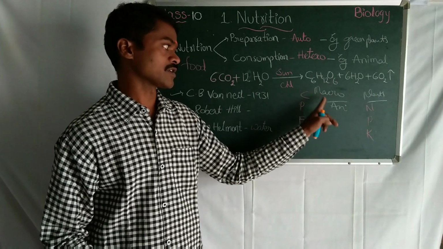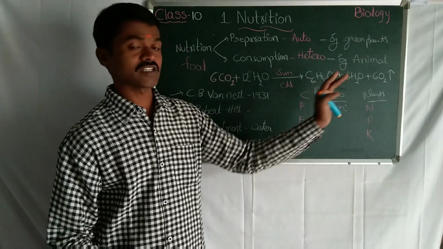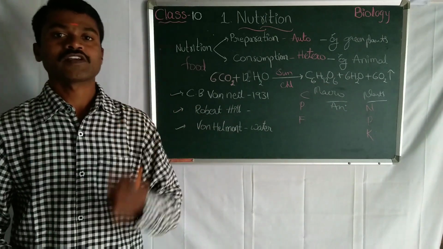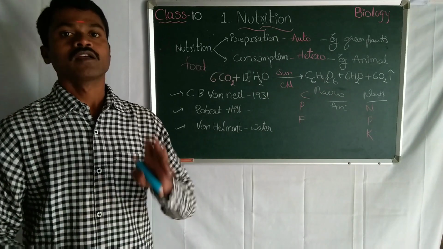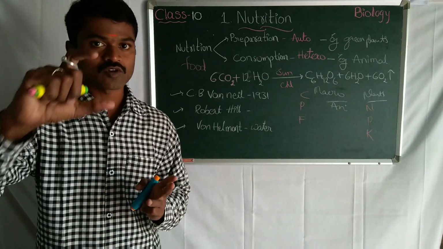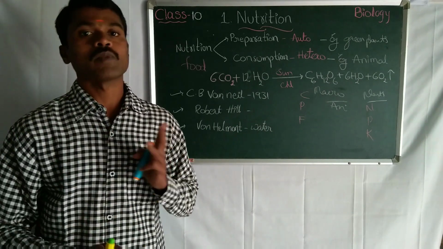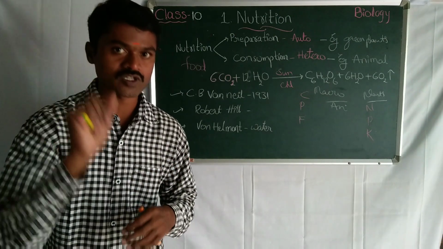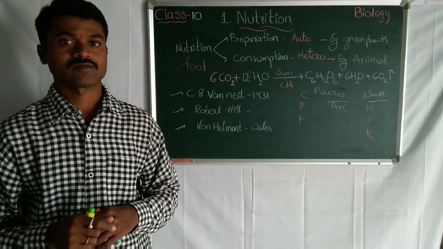These three are macronutrients in animals. Remaining, except these three, are called micro. So the definition is macronutrients and micronutrients. Which we should take more or large in amount are called macronutrients. Which we should take less in amount are called micronutrients.